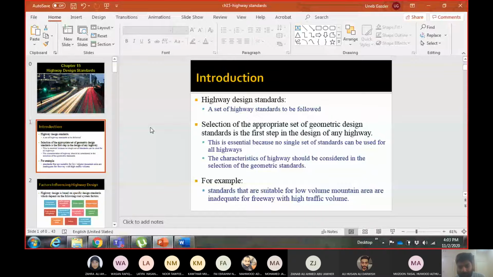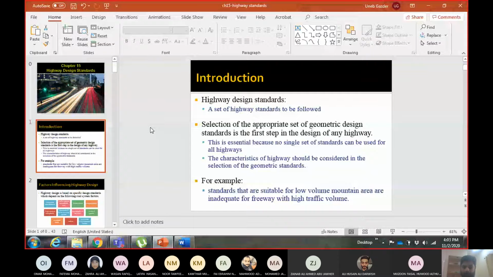So you have a set of values or you have some equations which you are going to follow. So each country or each organization may have their own standards and they may be following their own equations. Okay. So you need to select and you need to find out what standards you are going to follow. Why is selection important? Because before you start your design, the first thing you do is select the design standards which you are going to follow.